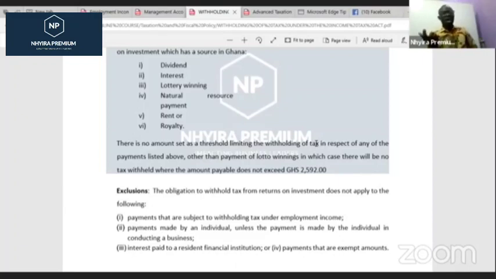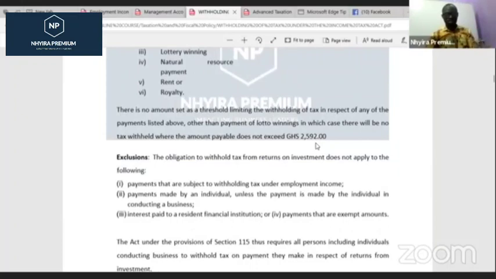Now, remember, a law has been passed by Parliament and it has been included in the Tax Act of Ghana, that all investors who invest in one district, one factory, whatever dividend, interest, or income they will be receiving is exempted from tax. Okay, so even though that is an income from investment, you don't charge any withholding tax on it, and that is a principle you must understand. So let's look at a couple of exclusions of items from the withholding tax.